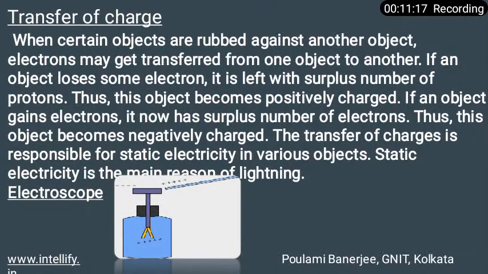To discuss the transfer of charges, one basic thing I have to introduce to you is the basic atomic structure. It is a recall part, as you know the basic atomic structure.